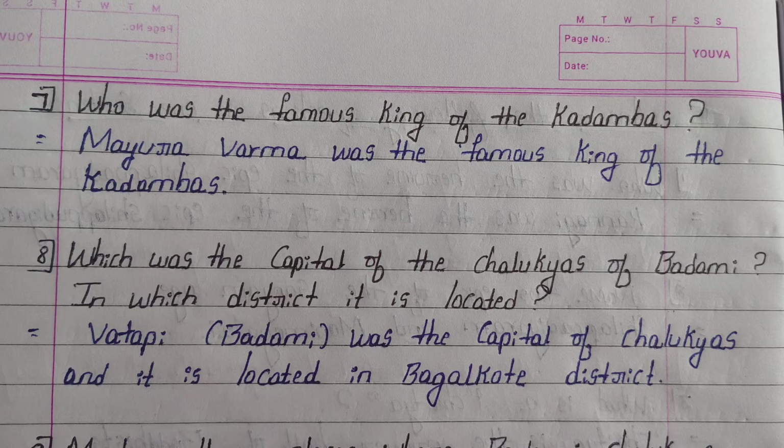Eighth question, which was the capital of the Chalukyas of Badami? In which district is it located? Answer, Vatapi, Badami was the capital of Chalukyas and it is located in Bagalkote district.